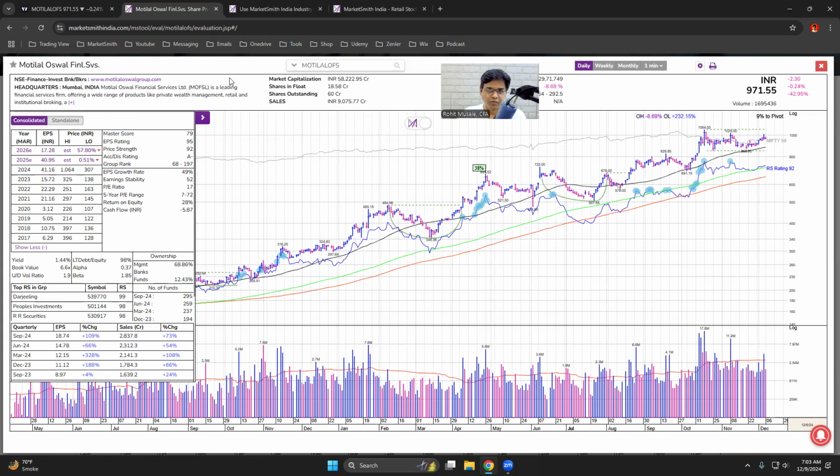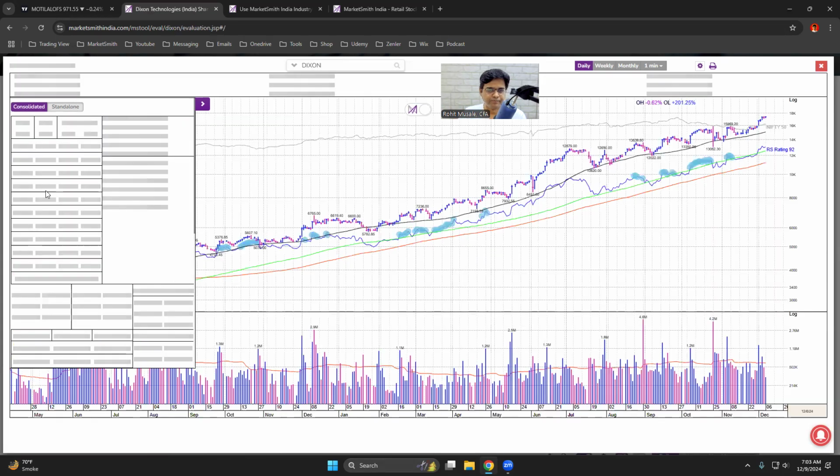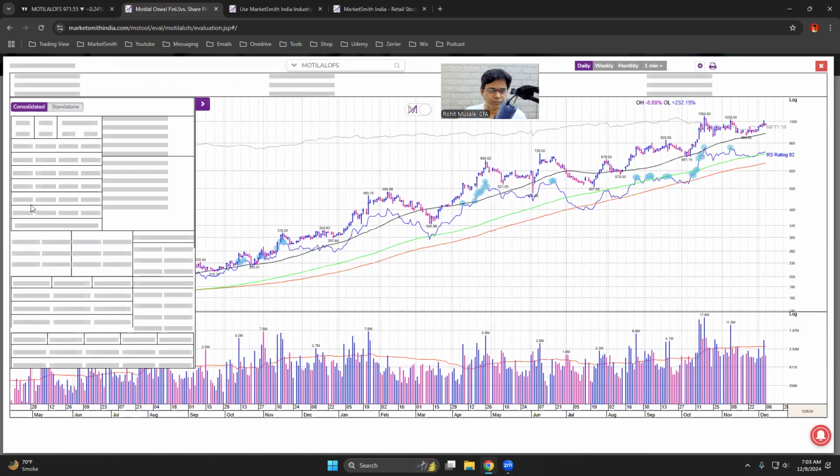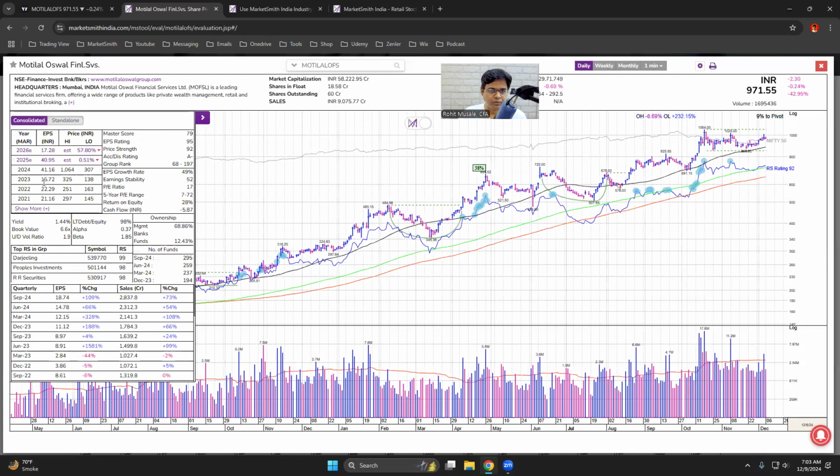If you look at other stocks like Dixon, you see 32, 42, 62, so it is increasing. But if you look at Motilal Oswal, you see 22, 15, and then 41.